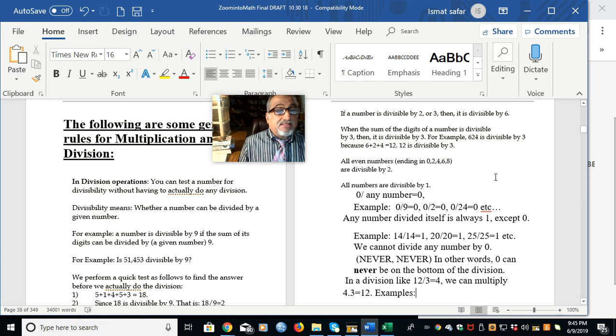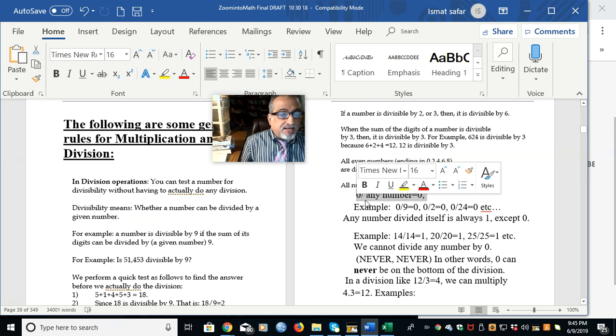If you divide 0 by any number, the answer is always 0. Remember, 0 must be on the top, not the bottom. You can never have a 0 on the bottom, always on the top. So 0 divided by any number is 0.